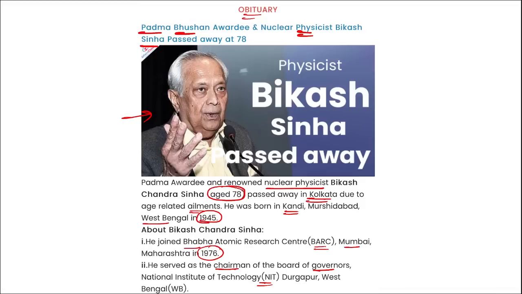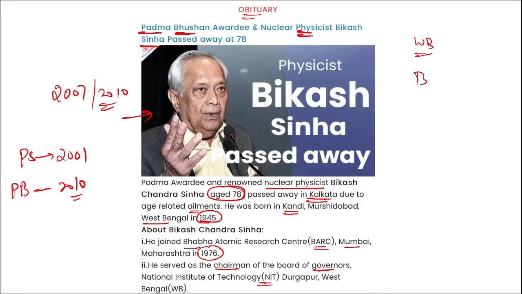Correct. He has also served as the director of Saha Institute of Nuclear Physics, that is in Kolkata, West Bengal. He has also served as the president of the Indian Physics Association from 2007 till 2010. Then he was honored with Padma Shri in 2001 and Padma Bhushan in 2010 in the field of science and engineering. Correct. Then he also received West Bengal's highest state award, that is Banga Bhushan and Banga Vibhushan, in 2022. He received this Banga Vibhushan, that is West Bengal's highest state award.